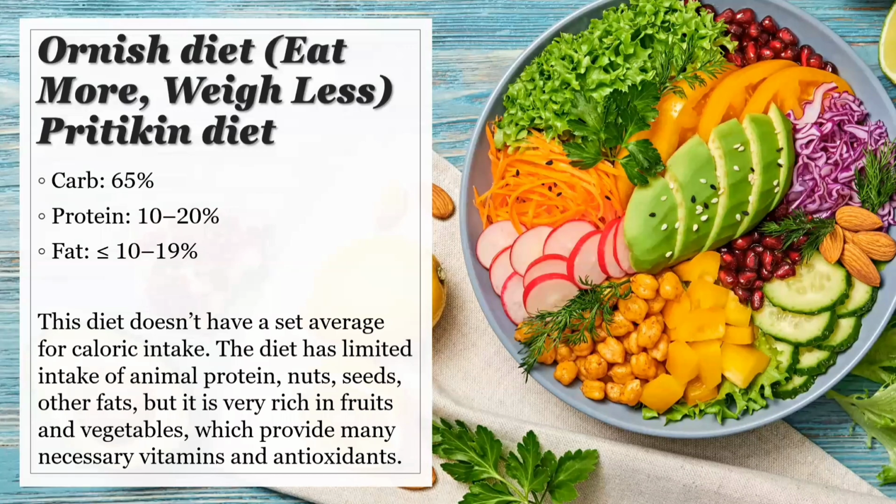Very low fat, high carbohydrate approach examples are the Ornish diet, Eat More, Weigh Less, Pritikin diet, Fit or Fat. 65% carbohydrate, 10 to 20% protein, 10 to 19% fat. This diet doesn't have a set average for caloric intake. It offers more liberty since plant-based foods are generally very calorically dilute. The diet has limited intake of animal protein, nuts, seeds, or other fats, but it is very rich in fruits and vegetables while it provides many necessary vitamins and antioxidants.